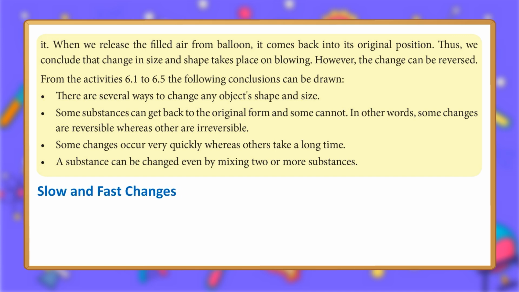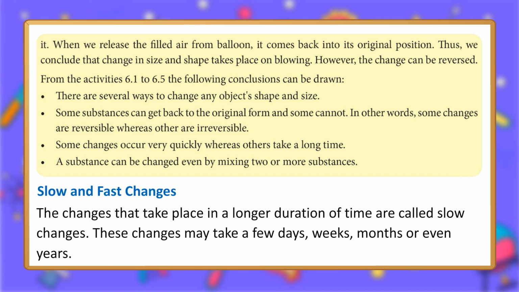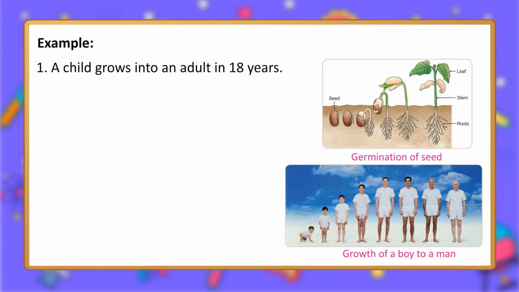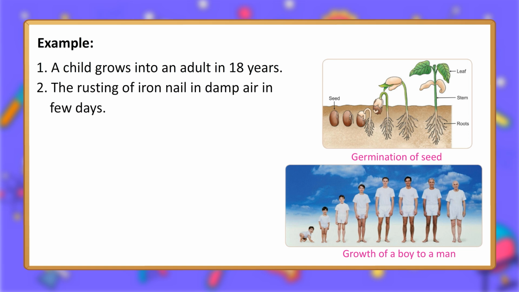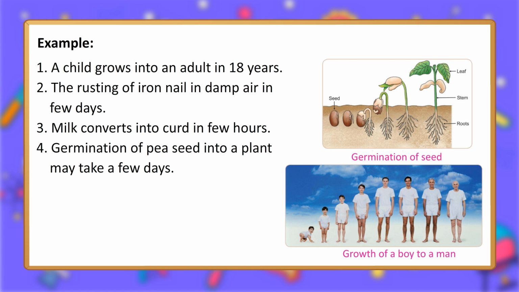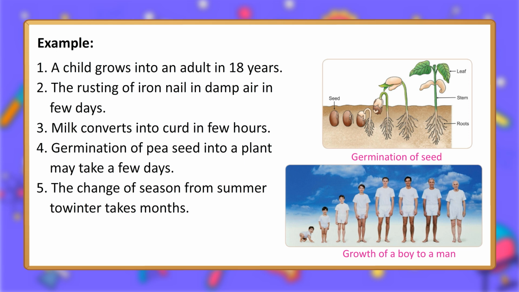Slow and fast changes. The changes that take place in a longer duration of time are called slow changes. These changes may take a few days, weeks, months or even years. Example: 1. A child grows into an adult in 18 years. 2. The rusting of iron nail in damp air in few days. 3. Milk converts into curd in few hours. 4. Germination of pea seed into a plant may take a few days. 5. The change of season from summer to winter takes months. Germination of seed. Growth of a boy to a man.